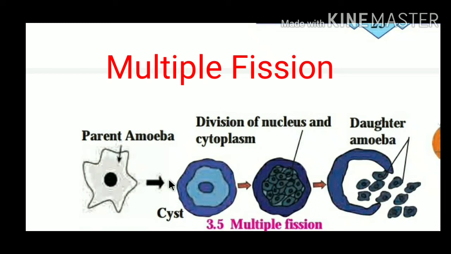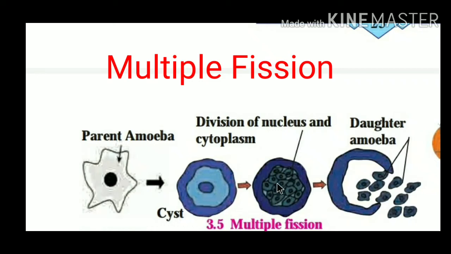It becomes round and forms a protective covering around the plasma membrane. Amoeba becomes rounded and forms a protective covering around the plasma membrane. Such encysted amoeba or any other protist is called a cyst.